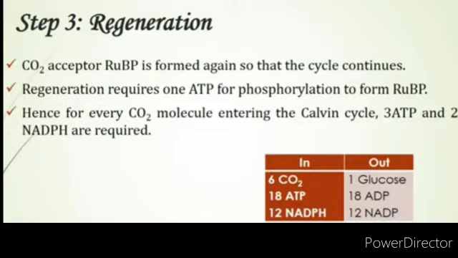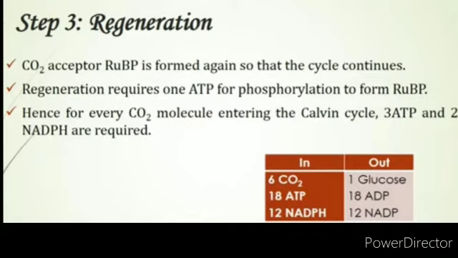Hence, for every carbon dioxide molecule entering the Calvin cycle, 3 molecules of ATP and 2 of NADPH are required. It is probably to meet the differences in the number of ATP and NADPH used in the dark reaction that cyclic phosphorylation takes place. To make 1 molecule of glucose, 6 turns of the cycle are required.